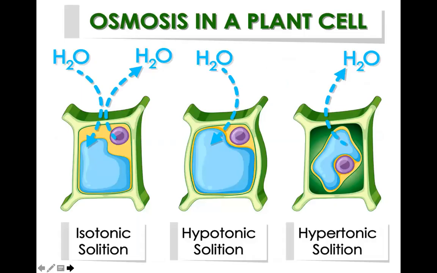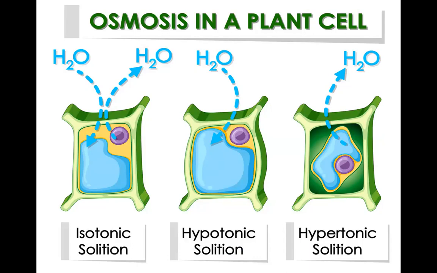What happens when osmosis takes place in a plant cell? Plant cells have got a cell wall that protects the plasma membrane. In isotonic solution, the water going inside and going outside remains the same. In hypotonic solution, water enters inside the cell. But after a certain time, the pressure will be given by the cell wall to the plasma membrane, and the plasma membrane will give the pressure to the cell wall. So it won't burst like that.